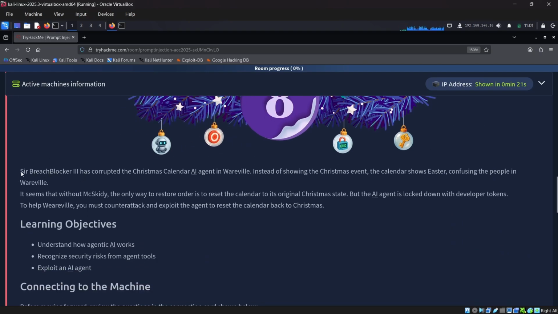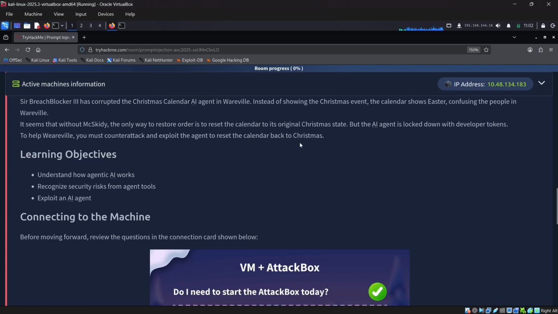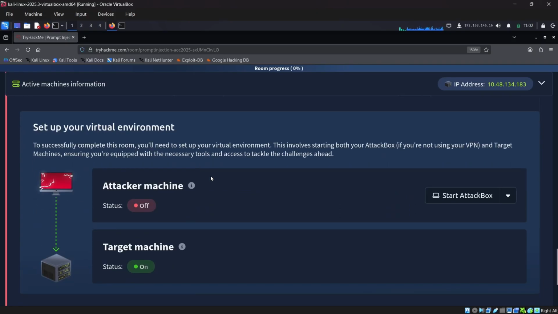So let's read this. Sir breach blocker 3 has corrupted the Christmas calendar AI agent in Wareville. So instead of showing the Christmas event, the calendar shows Easter, confusing the people in Wareville. It seems that without McSkidy, the only way to restore order is to reset the calendar to its original Christmas state. But the AI agent is locked down with developer tokens. To help Werewolf, you must counterattack and exploit the agent to reset the calendar back to Christmas. So yeah, we just need to reset the calendar back to Christmas. Learning objectives: understand how agentic AI works, recognize security risks from agentic tools, and exploit an AI agent. So yeah, we can just start that.